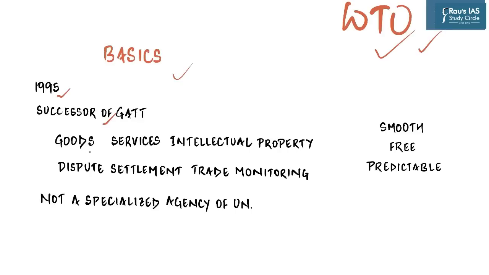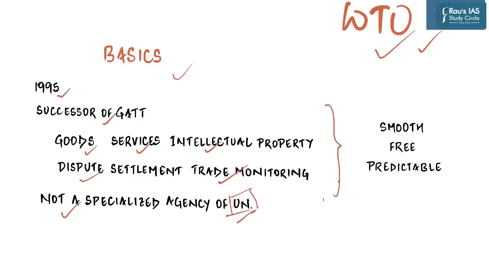It deals not just with goods, which was the main emphasis of GATT, but it deals with services, intellectual property, dispute settlement, as well as trade monitoring. An important aspect is that it is not a specialized agency of the United Nations, although it has an arrangement with the United Nations through which it maintains a strong relation with the United Nations. So this is a very important information.